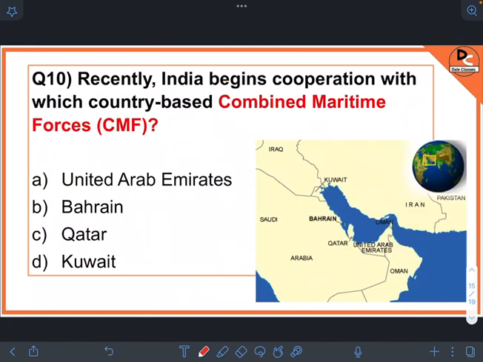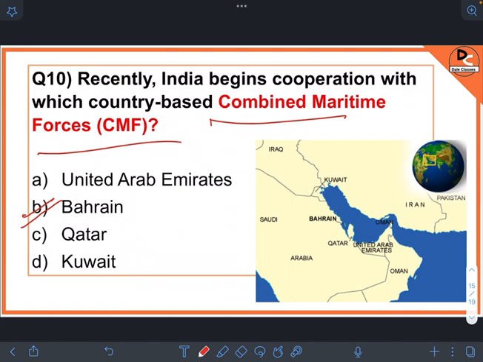Next question. Recently, India began cooperation with which country-based Combined Maritime Forces? This may be asked in defense exams. So the answer is Bahrain. Just remember Bahrain. I don't want to confuse you with other countries. So India begins cooperation with Bahrain-based CMF, that is Combined Maritime Forces.